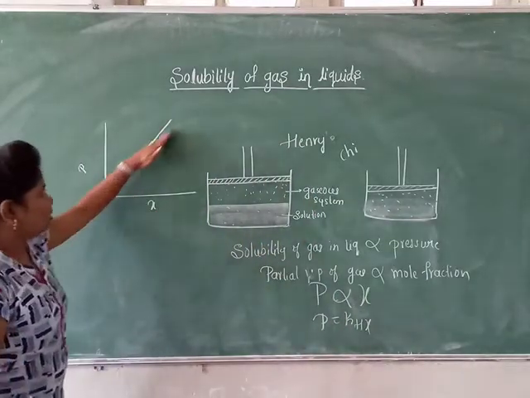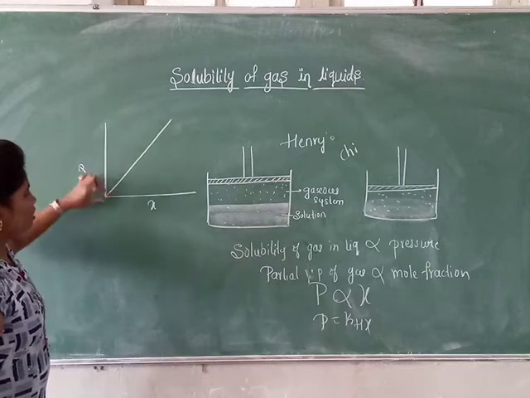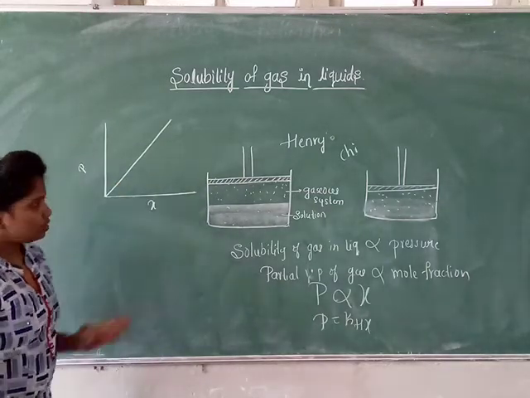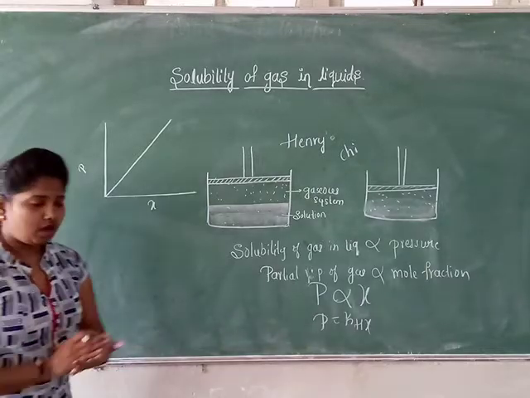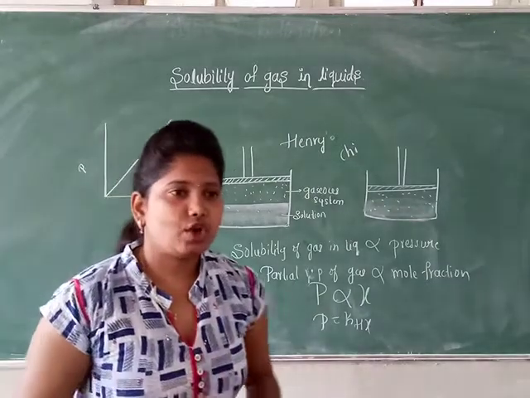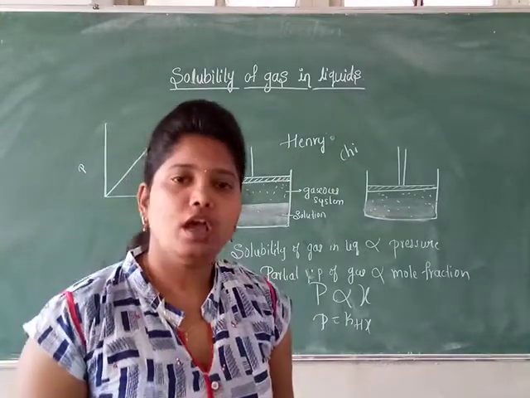See this straight line. So when you increase the pressure, the mole fraction of a gas in a liquid also increases. So this is all about how pressure affects the solubility of gas in liquids.